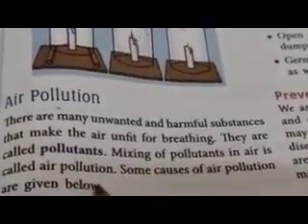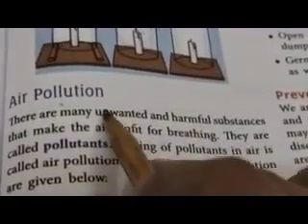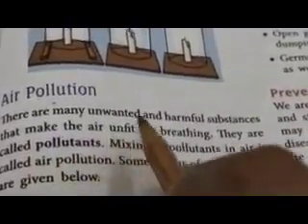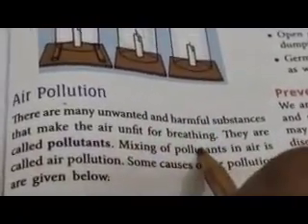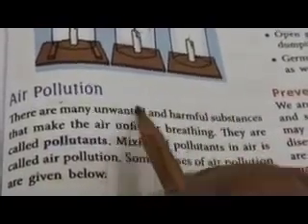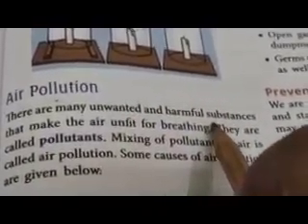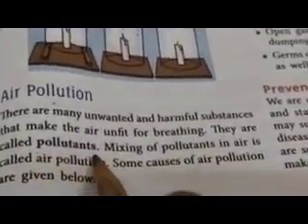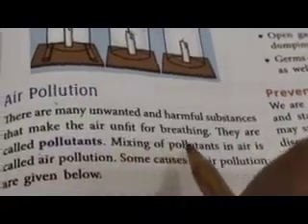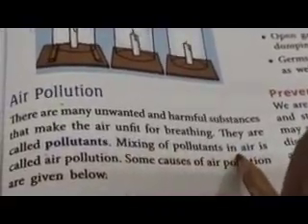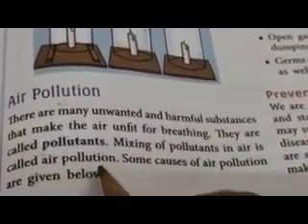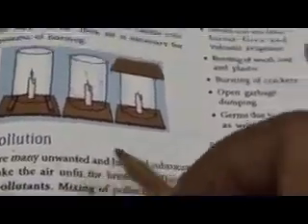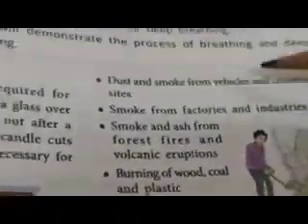So air pollution is the mixing of unwanted and harmful substances in the air which are not good for breathing. These unwanted and harmful substances which are unfit for breathing are called pollutants. So, when these pollutants mix in the air and make it difficult for us to breathe, then it is called air pollution. Now, there are many reasons for air pollution.